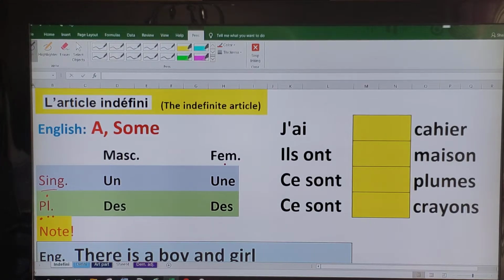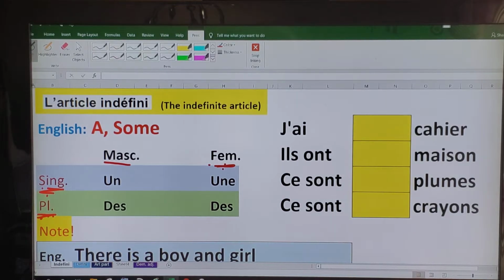Now the only difference is, in English we just use a book, some books, a car, some cars, etc., and there's nothing like a gender differentiation when it comes to nouns. But in French, as we all know, the nouns are either masculine or feminine, and like I said, they could be singular or plural.